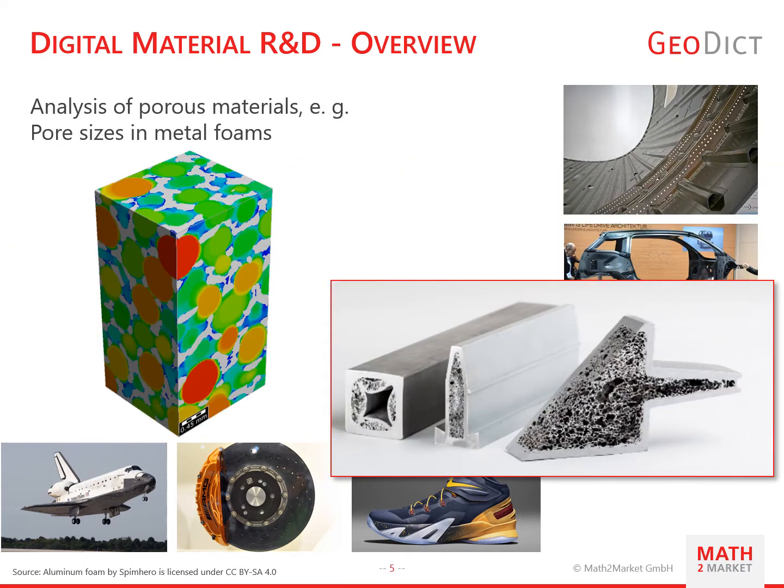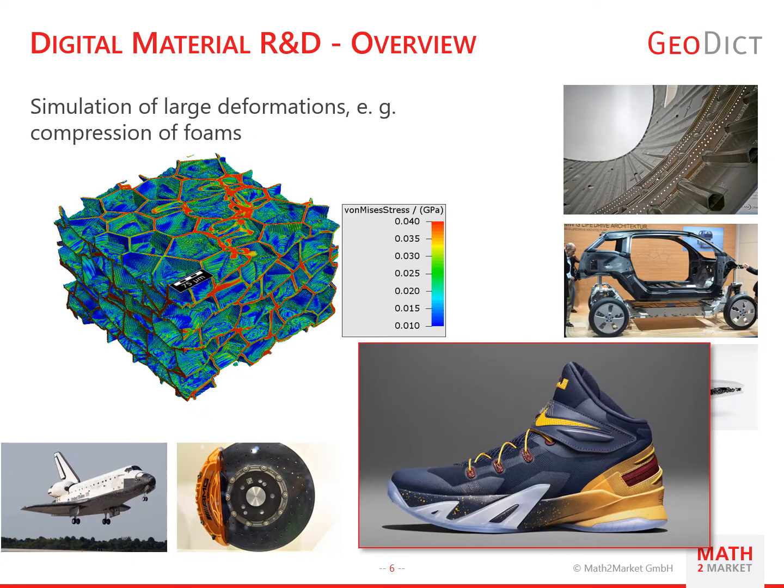When it comes to porous materials, for example foams or structures made by additive manufacturing, Geodict is an excellent tool to analyze their characteristics, such as pore sizes or percolation path. Another key feature of Geodict for digital material design is the simulation of large deformations. Especially the compression of foams, whose digital models include all components such as struts and faces, is a unique capability.